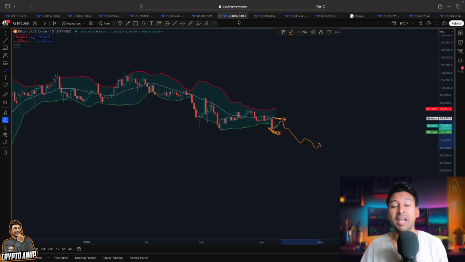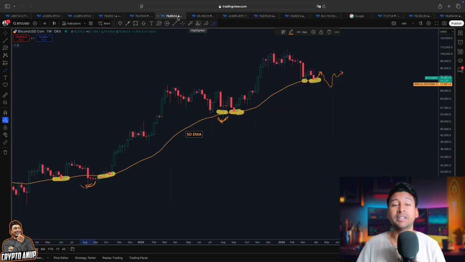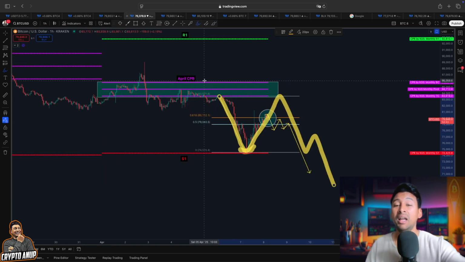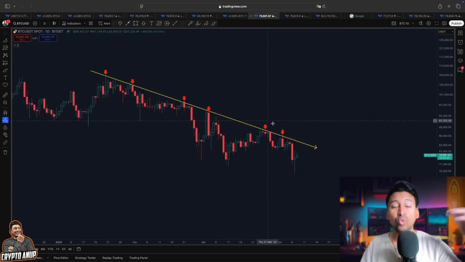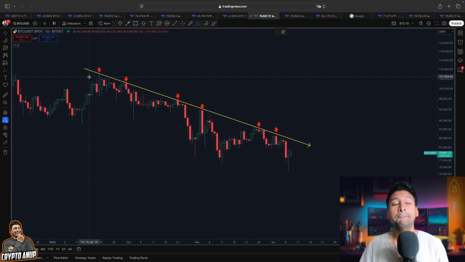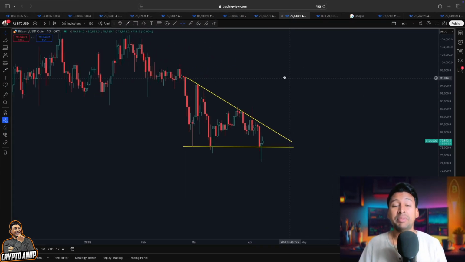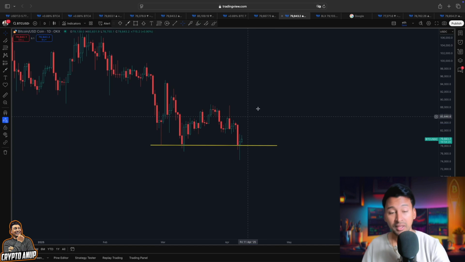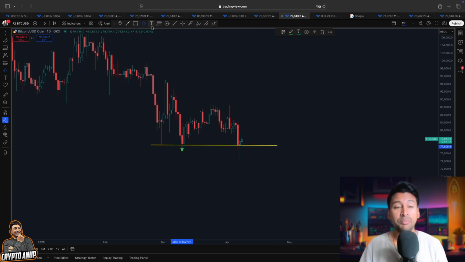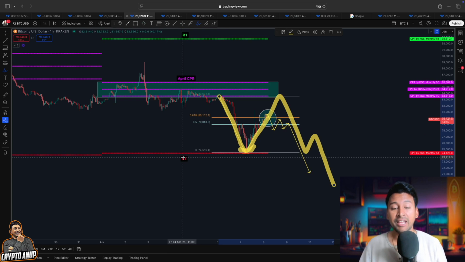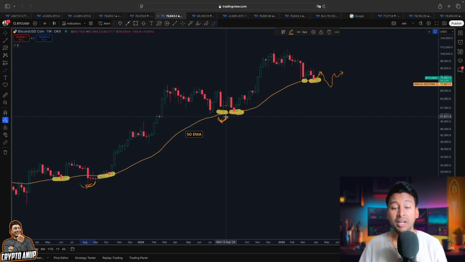Resistance from this falling trend line, resistance from this signal line or the basis line, resistance from this Williams alligator indicator, and even the resistance from this CPR indicator. You can see these trend lines will be holding us below 84,000 in the medium short term. So as long as we remain below this resistance line, any sort of a rally will be looked as a temporary rally, because you can see price yesterday, after testing the support from this CPR trend line, the S1 line, started bouncing back, right? And support from this 50 exponential moving average started bouncing back.